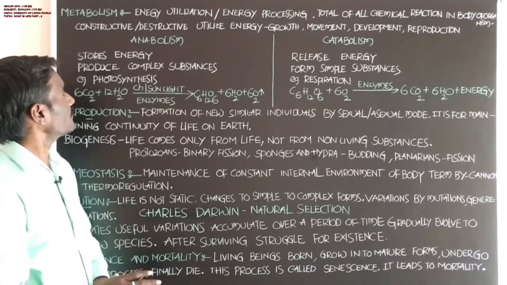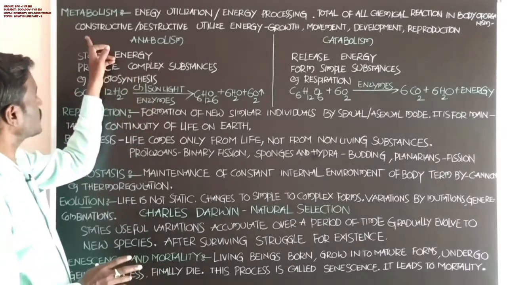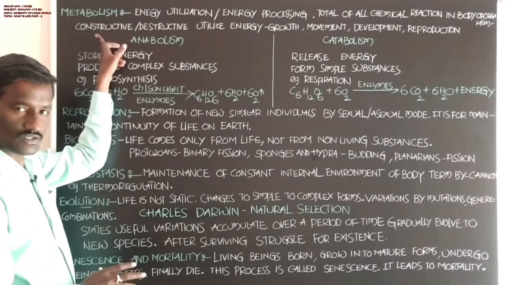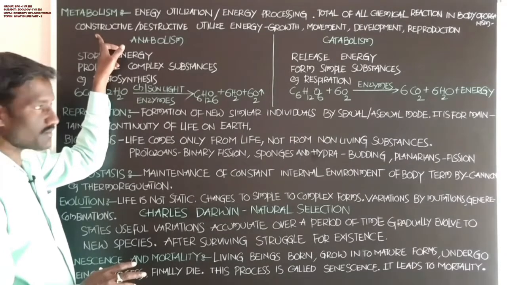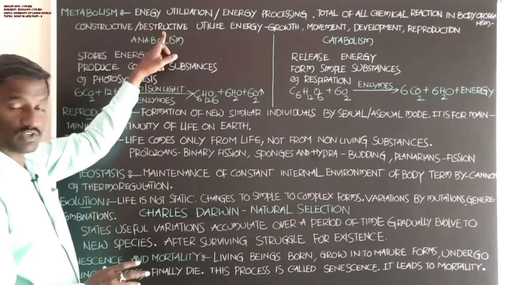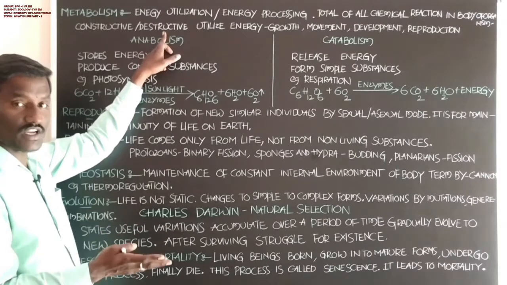Students, these are constructive reactions for ATP producing, and destructive reactions are the utilization of ATP molecules.